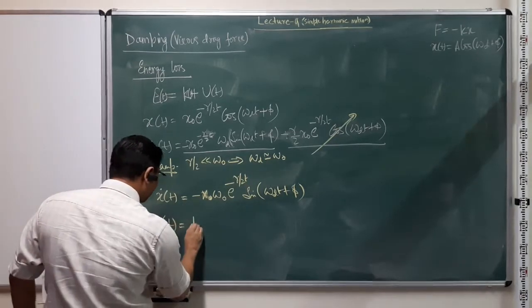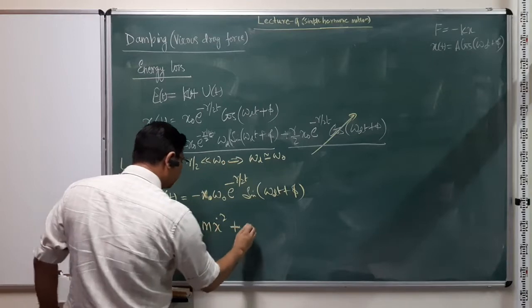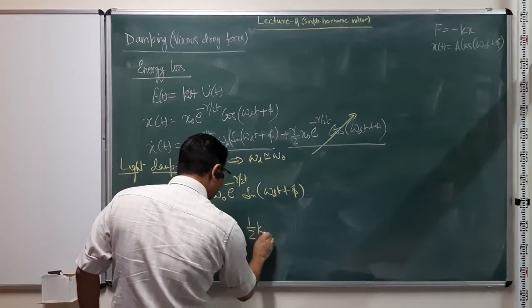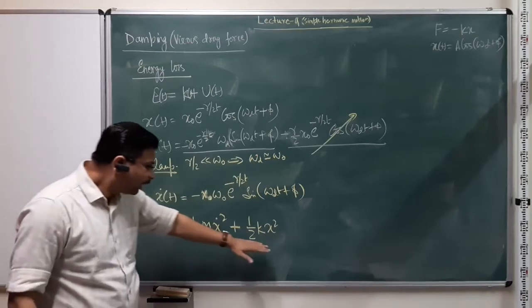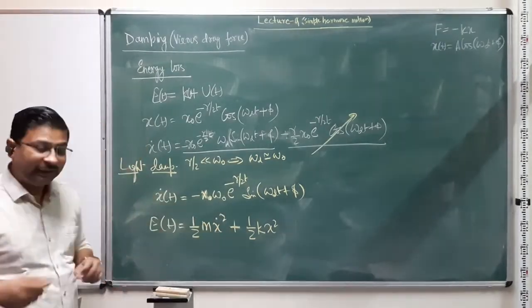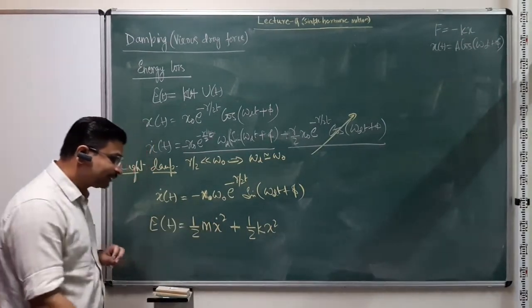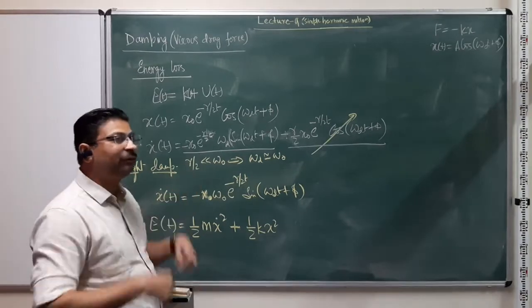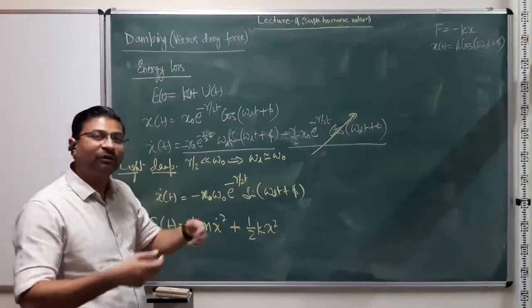as half m x dot squared plus half k x squared. Again we are taking the potential energy as half k x squared, although we argued that if we are looking at work done on a system in the presence of both conservative and non-conservative forces, the effect of the conservative force will be in terms of a potential energy function.